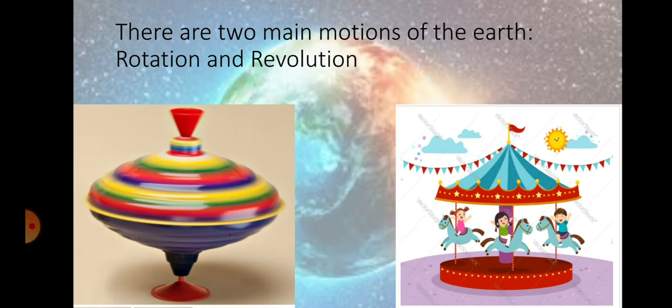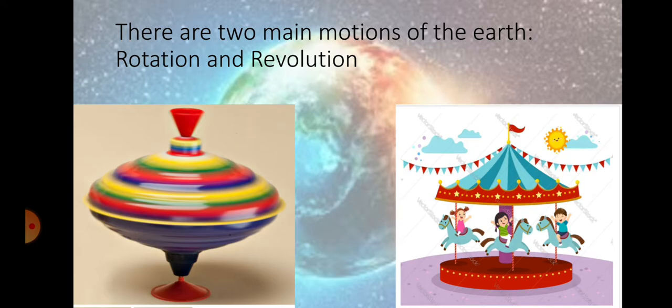You must have taken a ride on a Ferris wheel in fairs. While the seats rotate around their own axis, they also revolve in a circular manner.